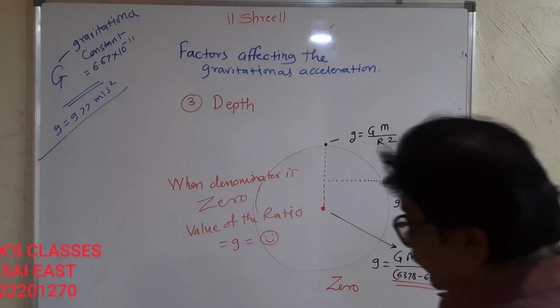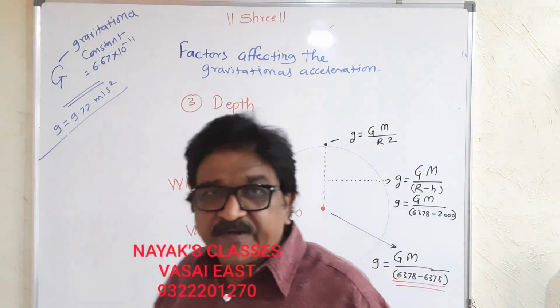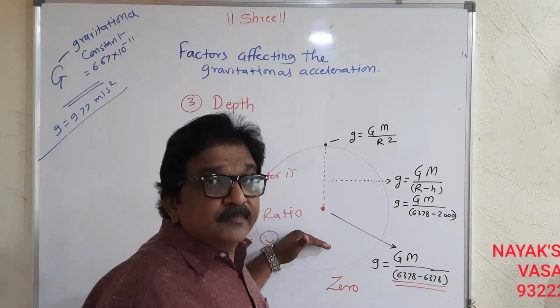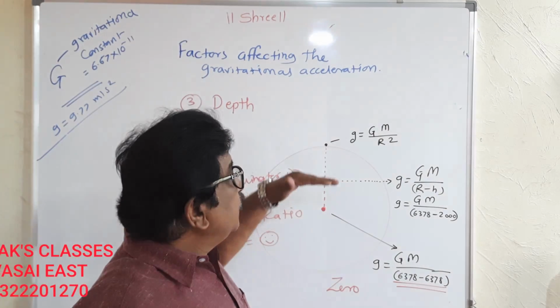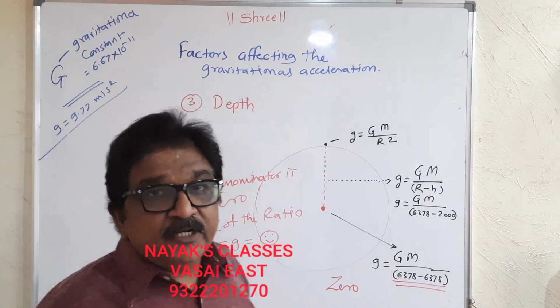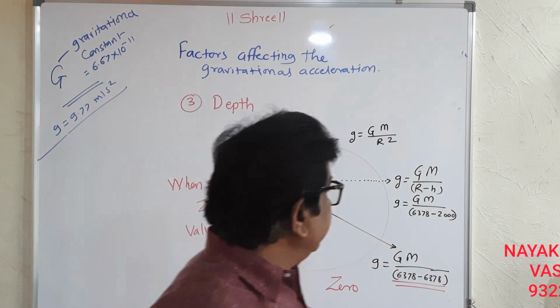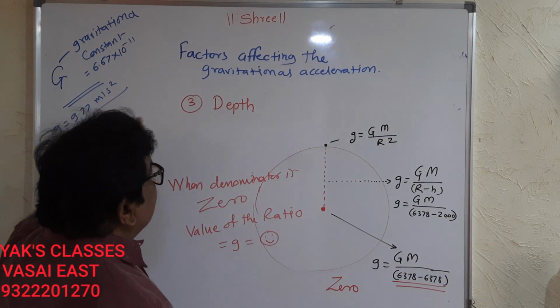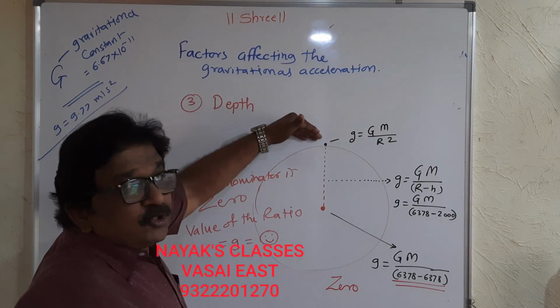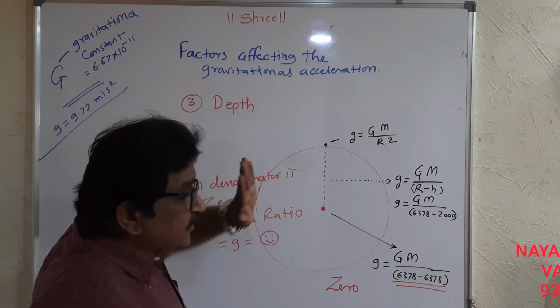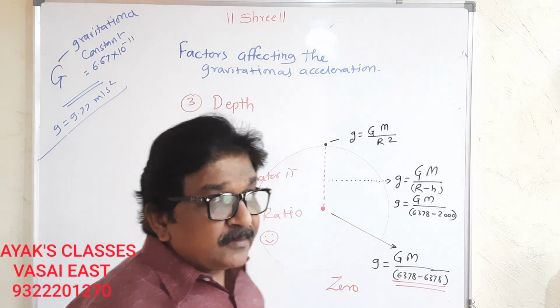Now we are starting the third factor which affects the value of g, acceleration due to gravity. It is depth. As we are on the surface of the earth, the value of g is constant.